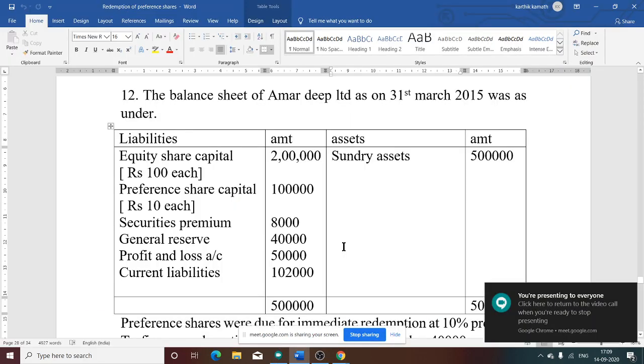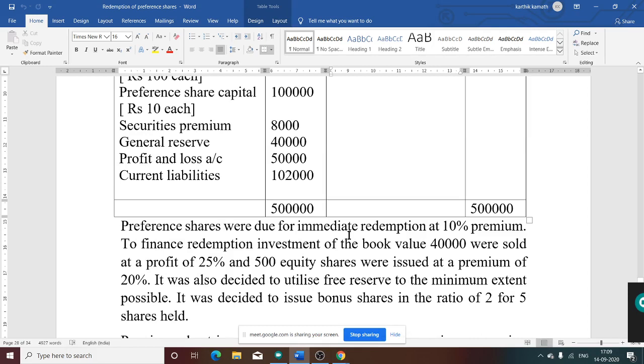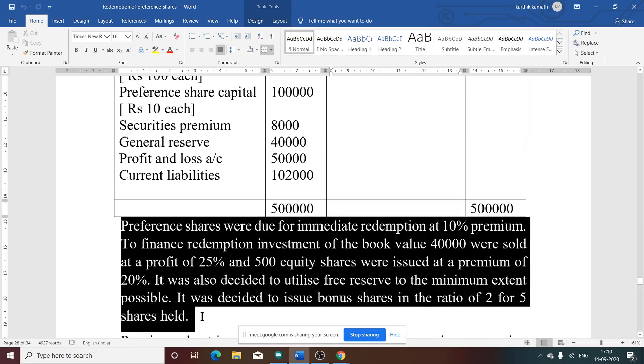Yes, now there are certain adjustments. Preference shares were due for immediate redemption at 10% premium. To finance redemption, investment of book value 40,000 was sold at a profit of 25%. So there is a profit when we are selling the investment. A profit of 25% means of 40,000, if you take 25%, you will get the profit amount.